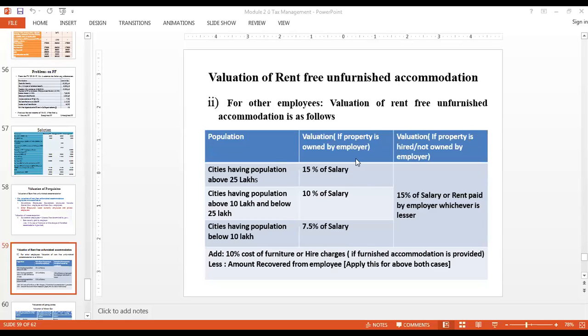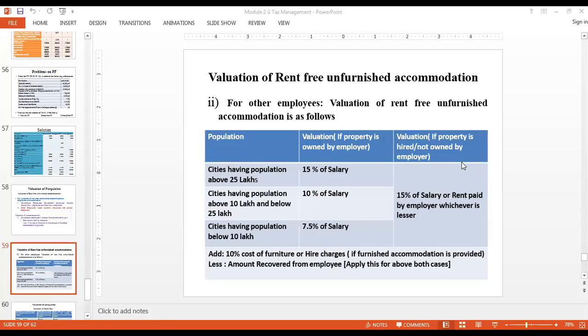Usually in your final exam you get problems on this particular area, valuation of rent-free accommodation, because this is where most of the students generally tend to go wrong, and that is the reason mostly the problems will be concentrated on these two brackets. This is where the problems will be concentrated. Anyways, once we come there, we'll go through it.